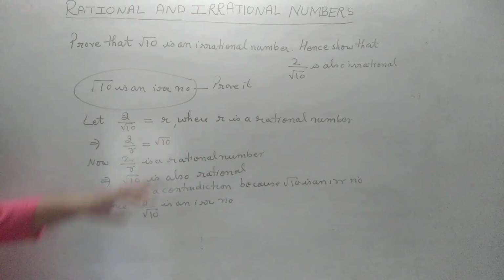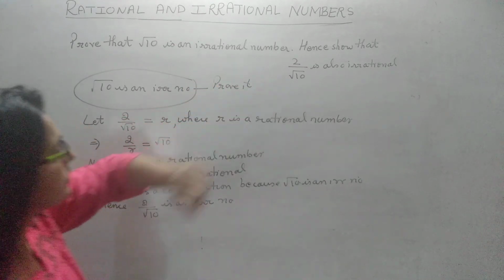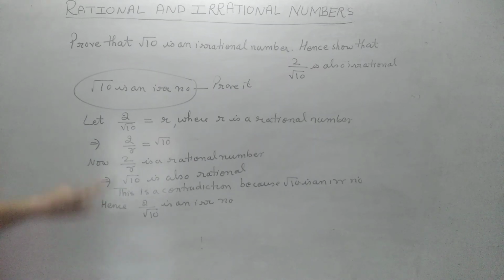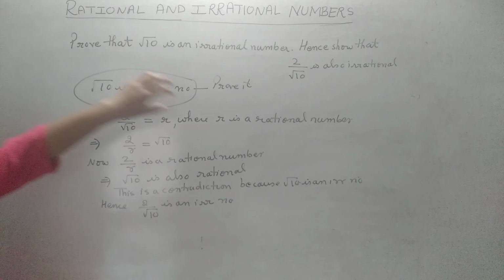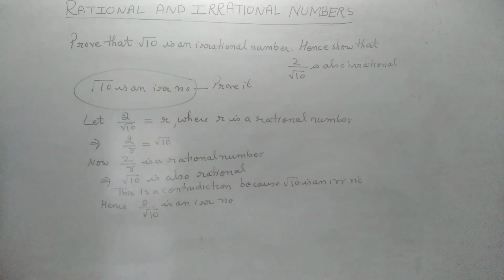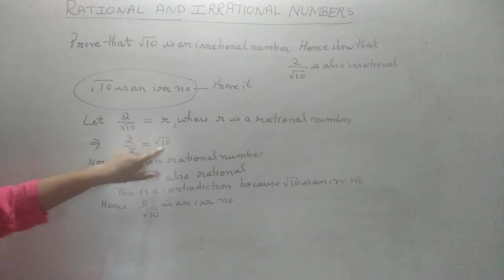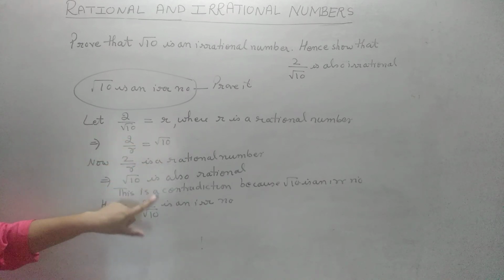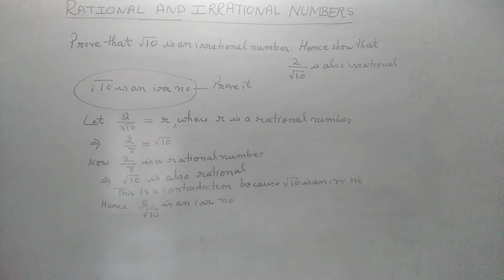So whenever you come across this type of question, you have to prove it in this way. First suppose it is rational, after that take all the irrational numbers on one side, and the rest everything on the other side, and then prove it. This is rational so this is also rational, but this is irrational, contradiction, hence the supposition is wrong, which means 2 by root 10 is an irrational number.